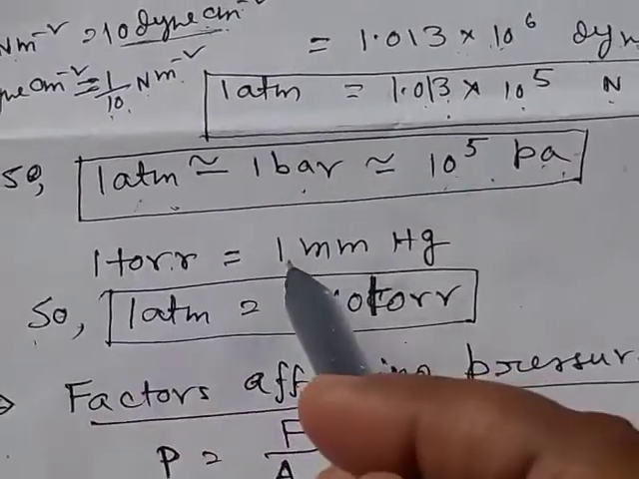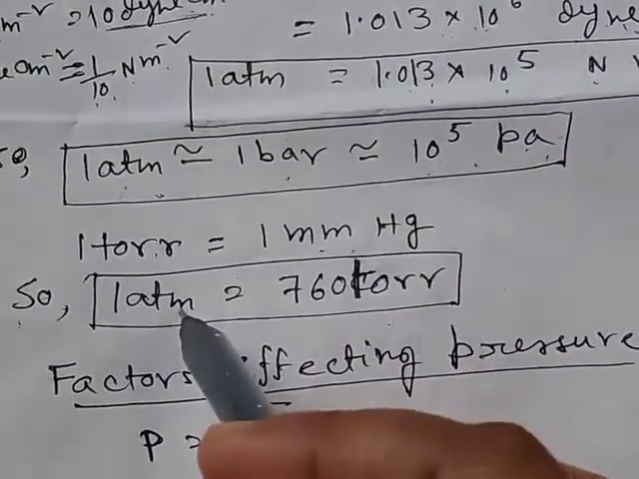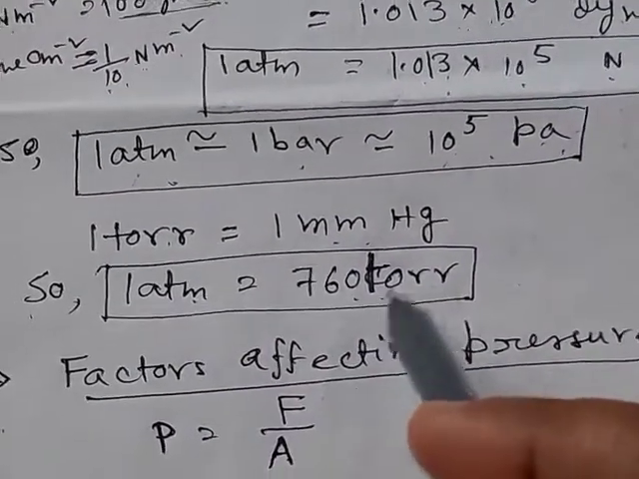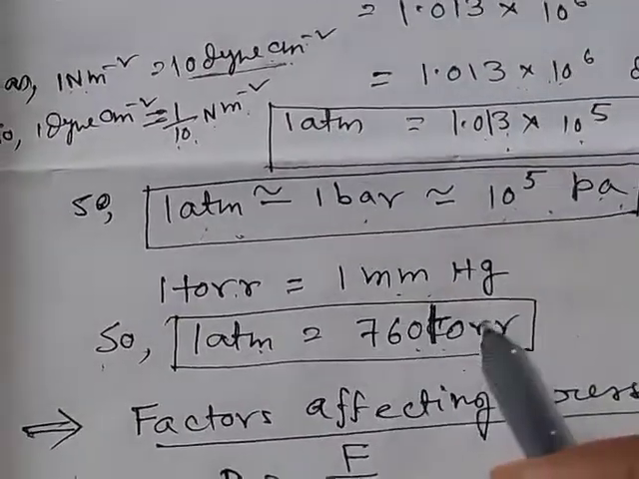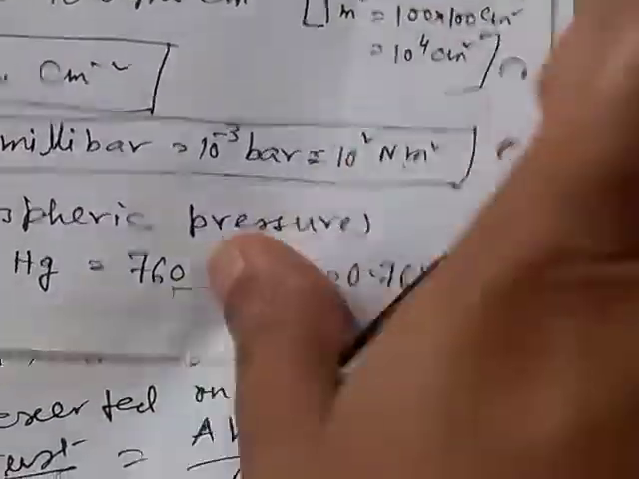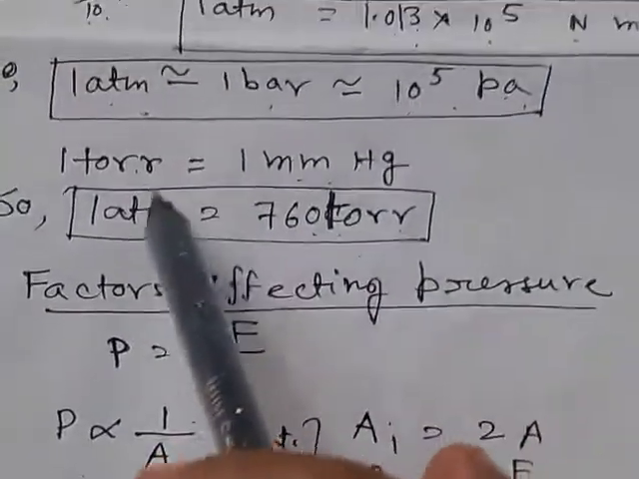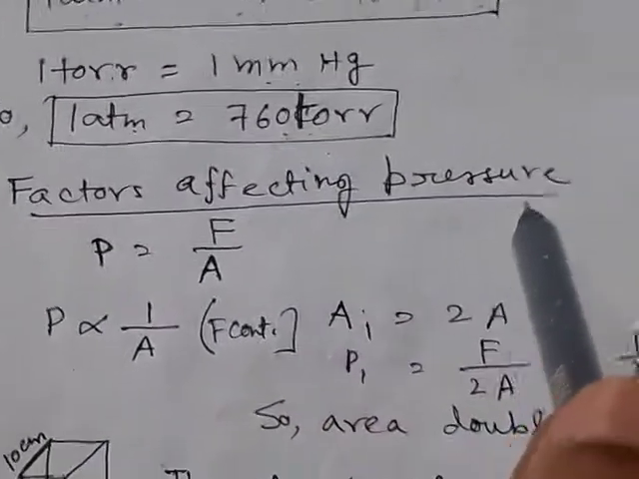1 torr is equal to 1 millimeter mercury pressure, that is 1 atmosphere is equal to 760 torr, as 1 atmosphere is equal to 760 millimeter mercury. So 1 atmosphere is equal to 760 torr. Now factors affecting pressure.